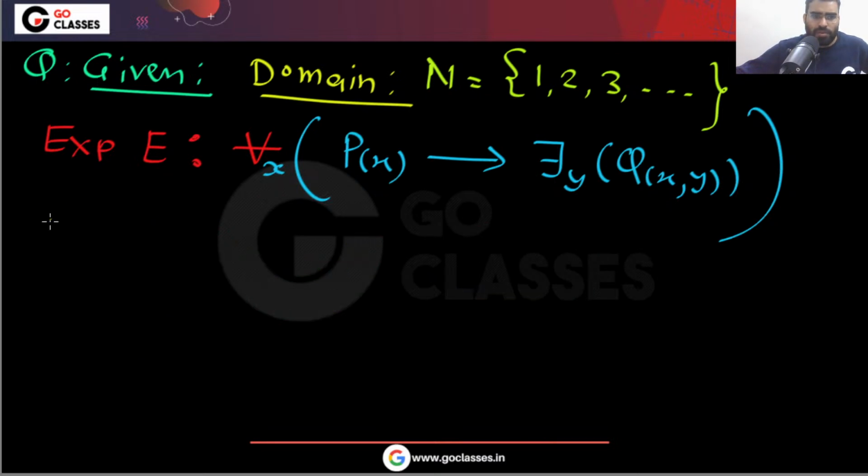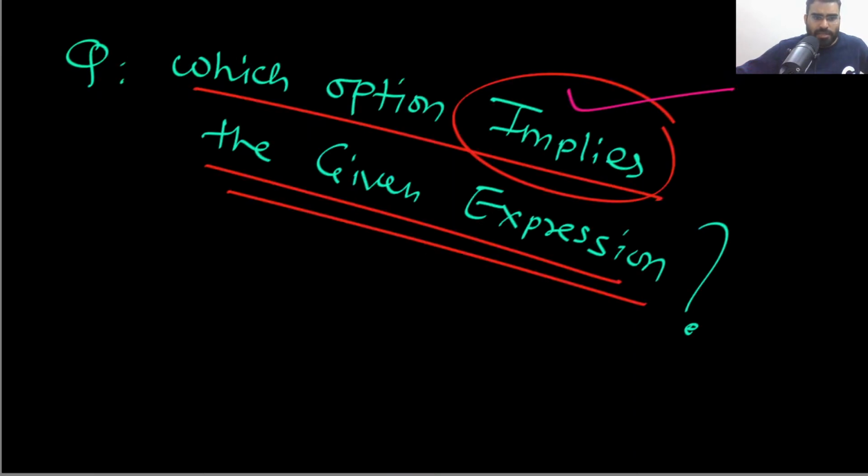What is option number 2? Let's discuss option number 2. Option number 2 is like this. There exists a y, or let me see the option number 2.